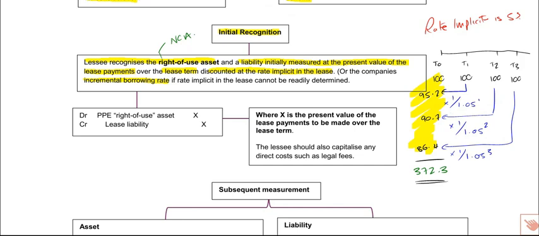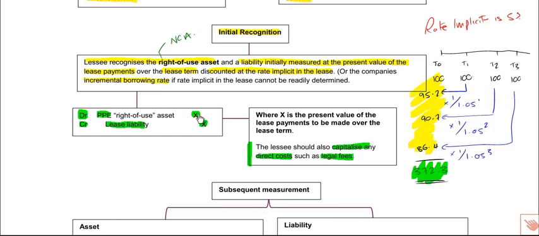Based upon this figure, we would go about debiting PPE and we'd go about crediting the lease liability with this figure. But there is a little note here. If when we enter into a lease, we've got any direct costs, we should capitalise any of these direct costs like legal fees also.